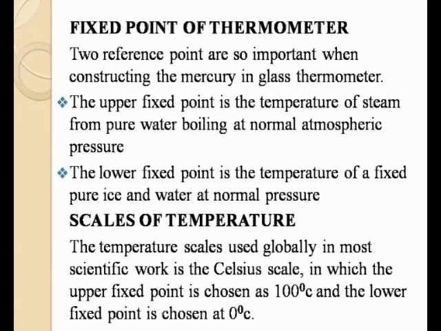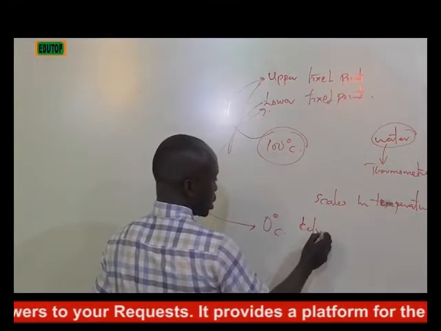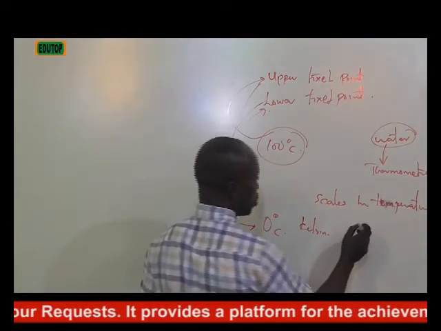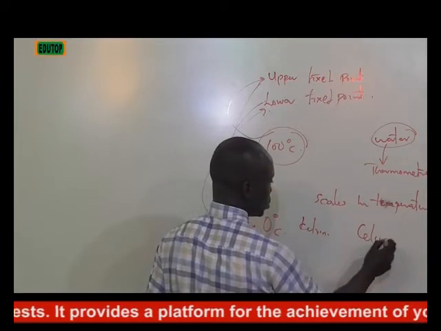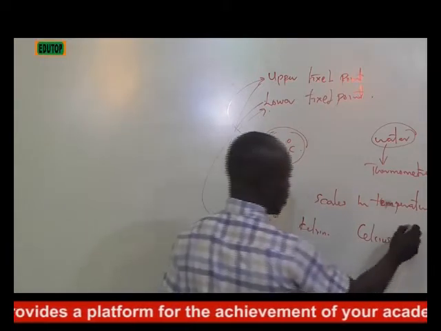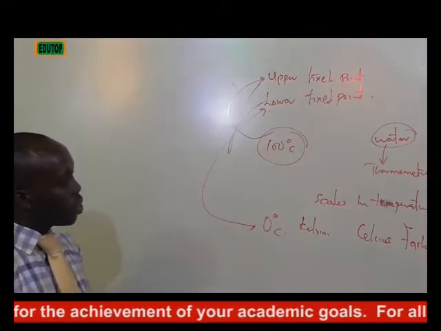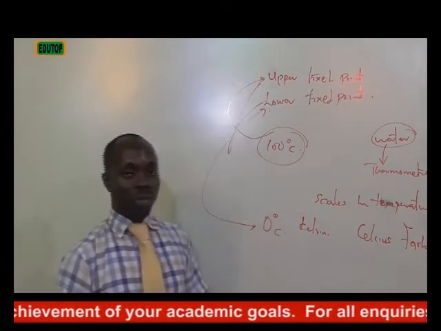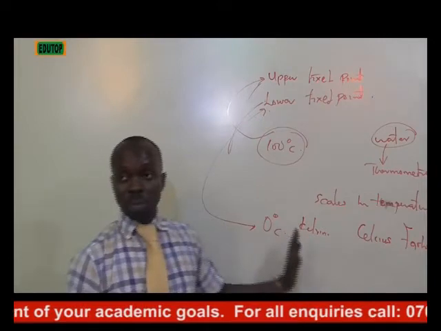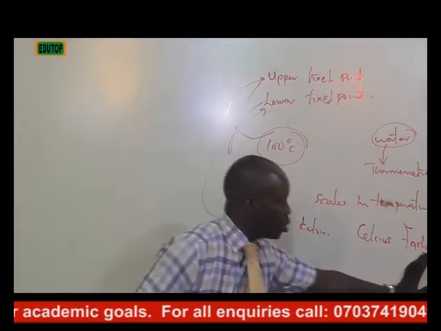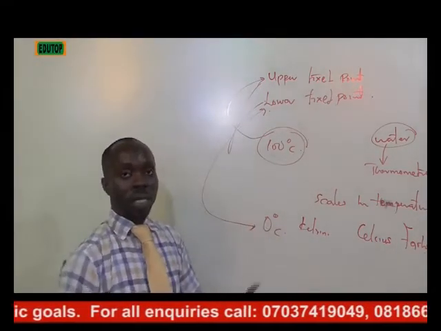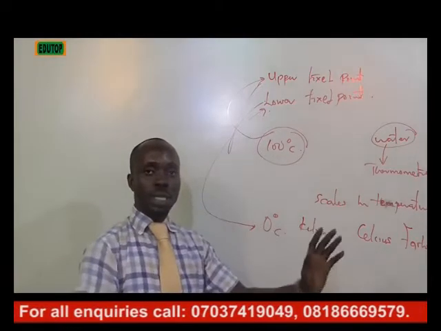Scales in temperature. We need to understand scales in temperature. Temperature scales are of three types. We have what we call the Kelvin scale, the Celsius scale, and the Fahrenheit scale. Those three are very important. Now, each of those scales has its upper and lower fixed point, which I'm going to break down now. When you know the upper and lower fixed point of each of those scales, then you will be able to convert from one scale to another.